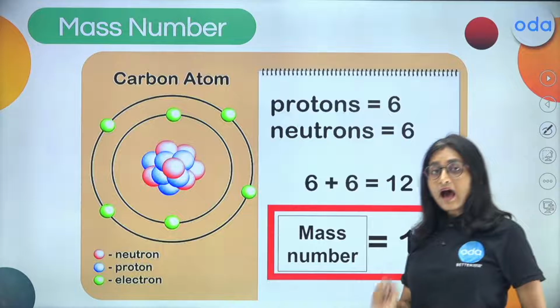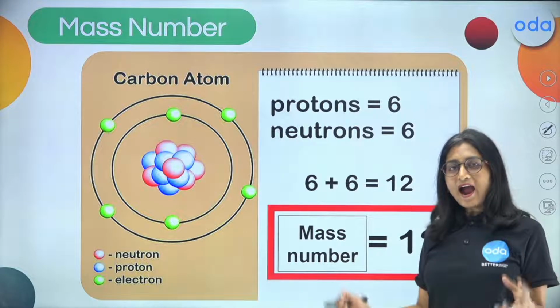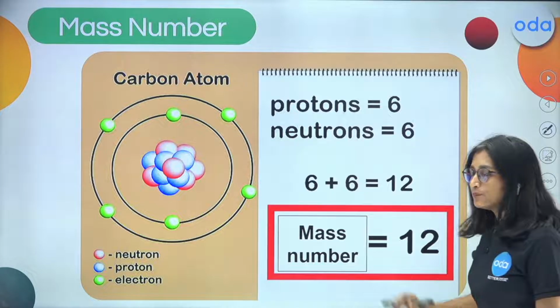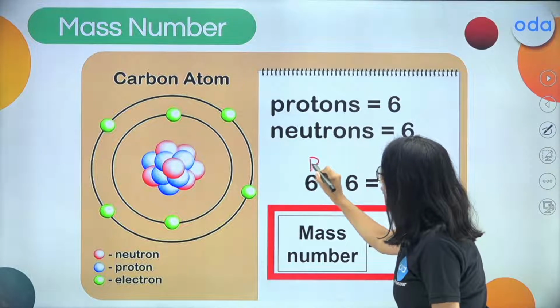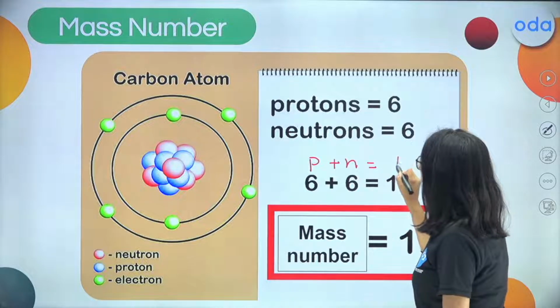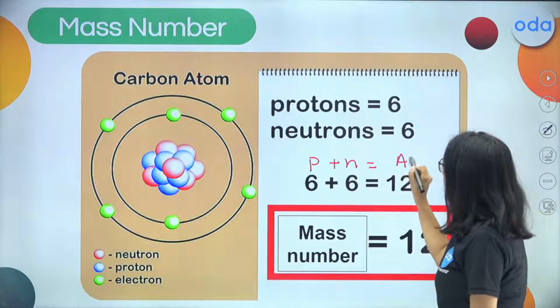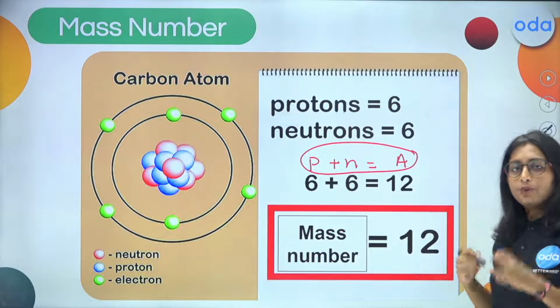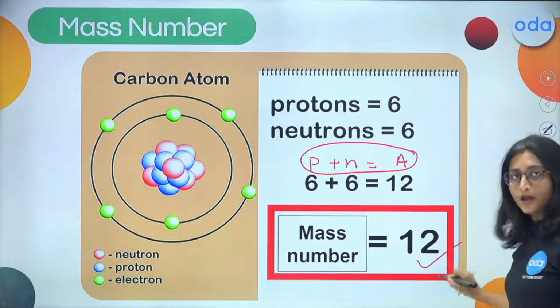So, we do have an idea of how to add both of them and get the number. The mass number is going to be the sum of protons and neutrons. That is going to give us the mass number, right? So, yes, we have got the sum of both, and that results in 12, right?